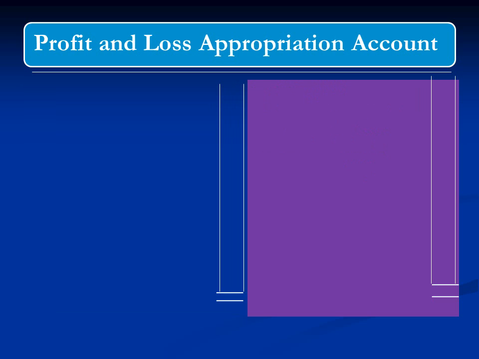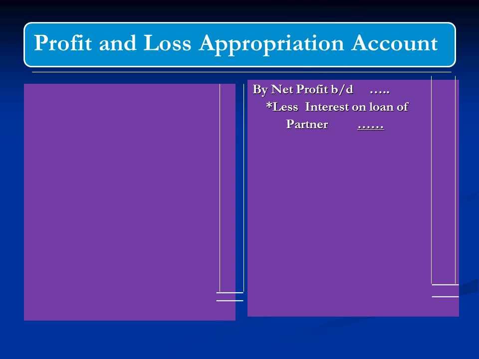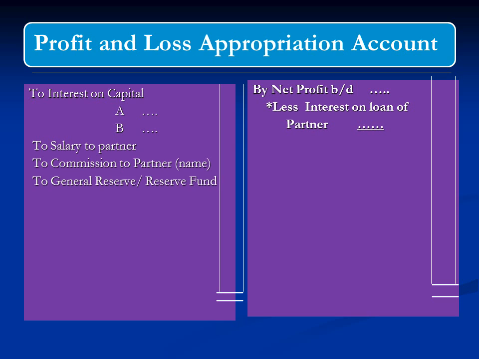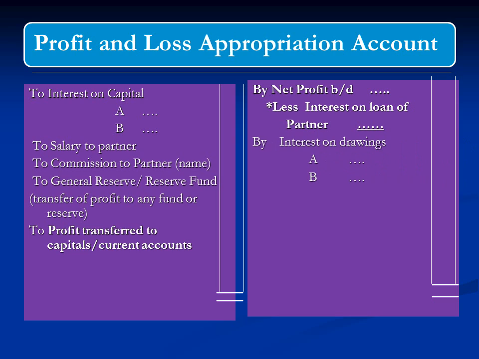Recap the format of profit and loss appropriation account. On the credit side, net profit brought down, subtract interest on loan. On the debit side, interest on capital, salary of a partner, commission to a partner, any profit transfer to general reserve, and on the credit side, interest on drawings, and the remaining profit is to be divided in the profit sharing ratio.